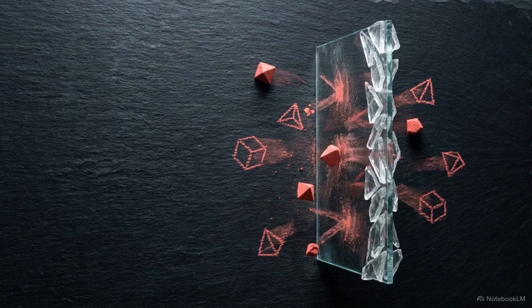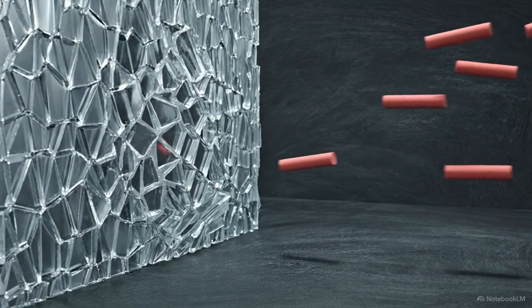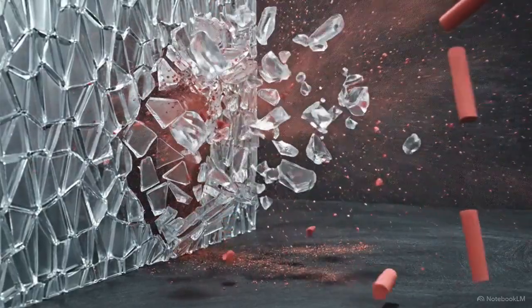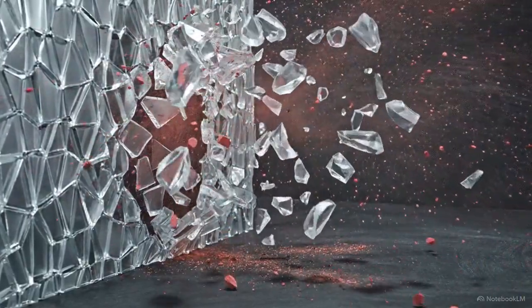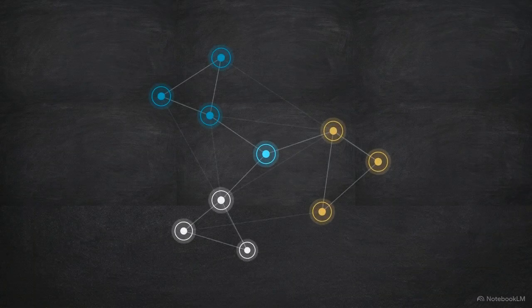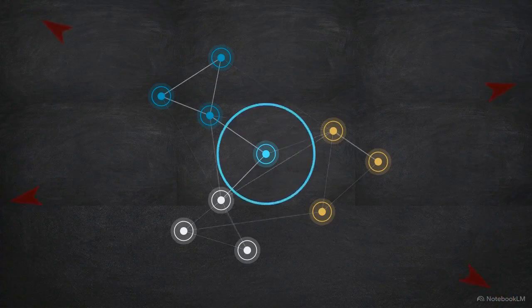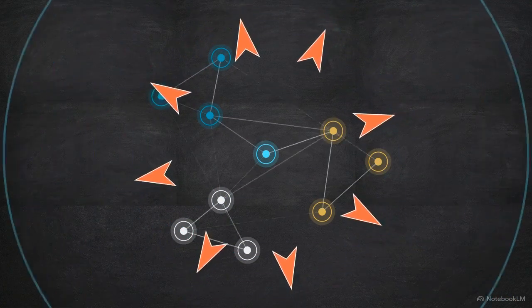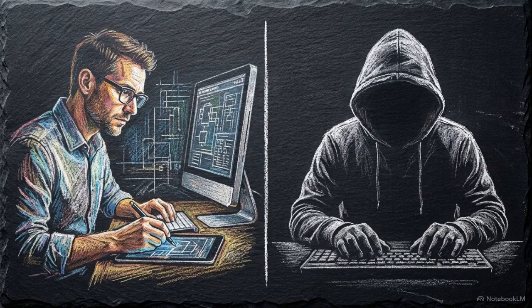Traditional perimeter defenses like firewalls and antivirus software rely on a simple premise: build a strong wall and keep the threats outside. But against modern, decentralized, multi-vector threats, these reactive perimeters consistently crack and fail. In high-traffic environments, particularly cloud architectures utilizing multi-tenancy, securing the system requires shifting from reactive blocking to proactive anticipation. This requires what researchers call adversarial thinking.